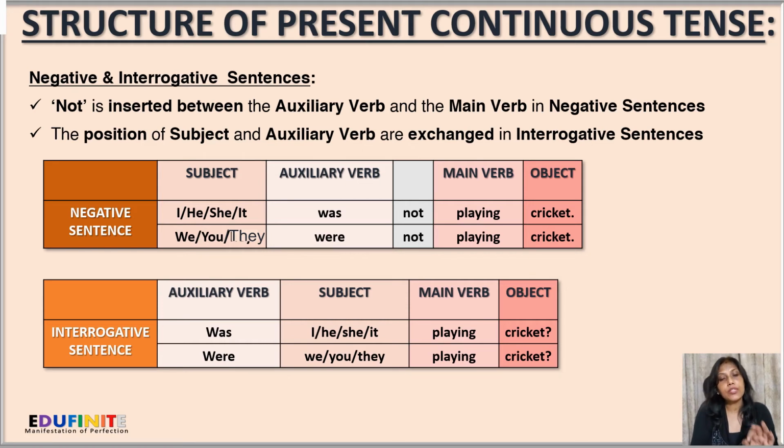Now for interrogative sentences, as usual, we'll have to exchange the place of the auxiliary verb with the subject. So the auxiliary verb will come forward, and then the subject, then the main verb in the present participle form, and then the rest of the sentence. So it will be as: was I playing cricket, was he playing cricket, and so on. And with plurals, it will be: were we playing cricket, were you playing cricket, or were they playing cricket, and so on.